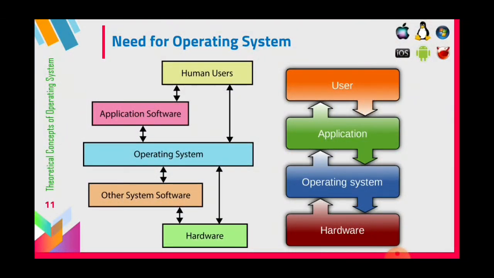Now you can see this flow chart. How does the human user interact with the computer? The human user gives a request to the application software. This application software interacts with the operating system, and the operating system communicates with other system software and the hardware devices. The information is bidirectional, that is, we can send and receive communication between both devices. Hardware devices connect to the operating system, and through this operating system only the human can interact with the hardware devices.